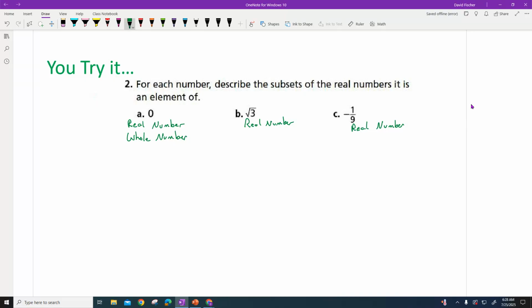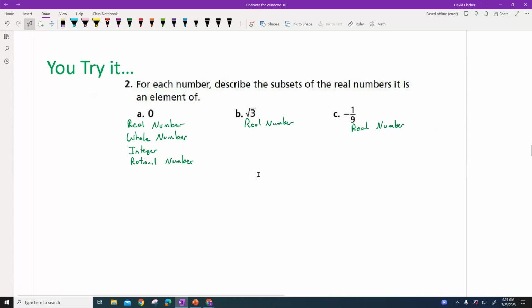So 0's a real number. It doesn't start at the very top. It starts at whole number. And then the next one down is called integer. The one underneath that one is called rational number. So just use that pi up above to help you with that, okay? So whole number, integer, rational, and that's it. There's nothing underneath rational numbers. All right, you do these two real quick. Let's see how you do.